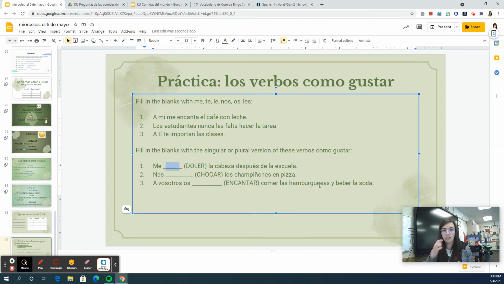Número 1 for fill in the blanks of the singular or plural version is doler. I have to look at the thing that hurts. It's singular, la cabeza. So I'm going to start with changing the UE, duele, because it's singular. Número 2, chocar, to hate.